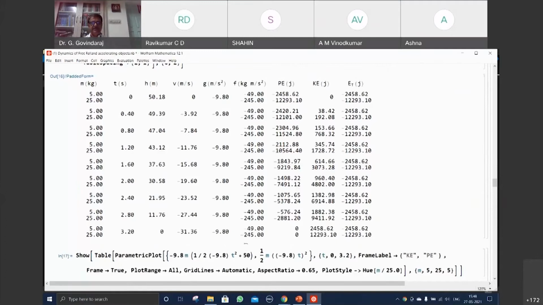The force acting on them also changes. Okay, this is a conservative force. Energy is also conserved. And there is a dynamics which goes on with respect to this acceleration. With respect to time, you can find out, at any time between 0 and 3.2, where the particle is, what the velocity is, and what force is acting on it. With that force, what is the kinetic energy, what is the potential energy. There is an evolution that takes place. And this is true whether you have a 5 kilogram or a 500 kilogram object.